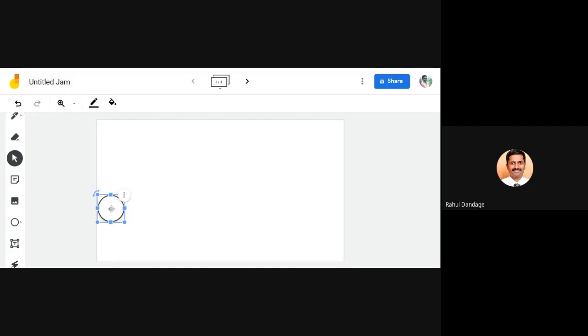So I am writing here, this is my 1, and from this I have to draw 3 arrows, which will be my 1-2, 1-3 and 1-4.